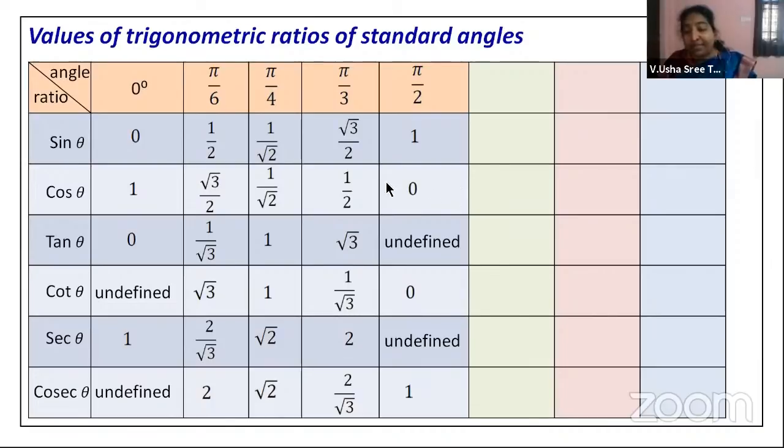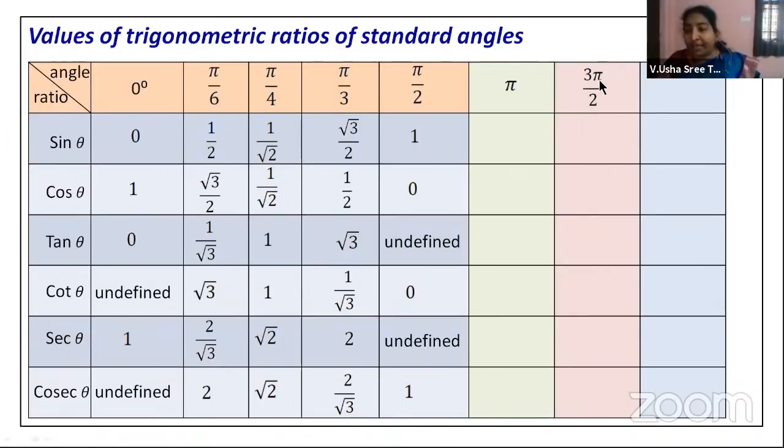1 by 1 is nothing but 1. Okay, children, till here you have already seen in your class 10, but still we try to recall all this. Now, the next angles we are taking is pi. Pi stands for 180, what I was talking of, and 3 pi by 2.